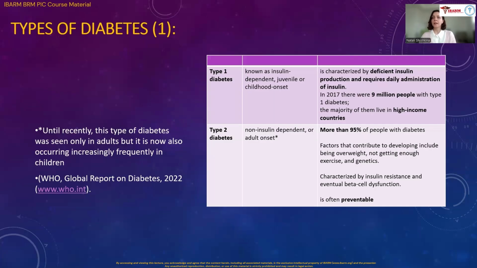On the other hand, we have type 2 diabetes. It's a different diabetes type, and we can say it's non-insulin dependent or adult onset as well. But you know, until recently, this type of diabetes was seen only in adults. But in the last years we can see that it increasingly occurs in children as well.